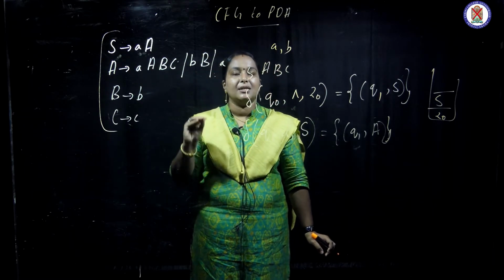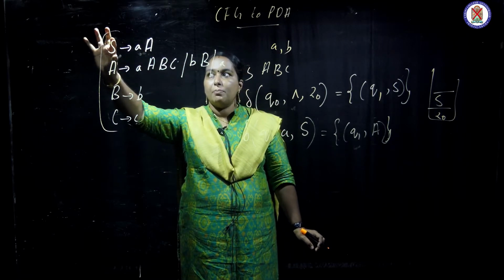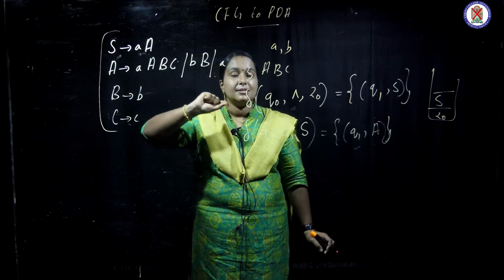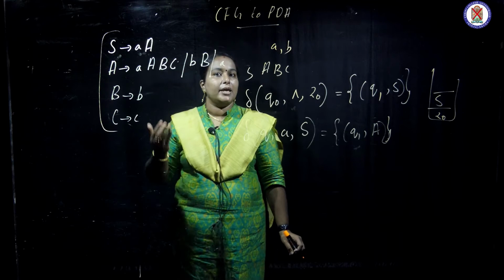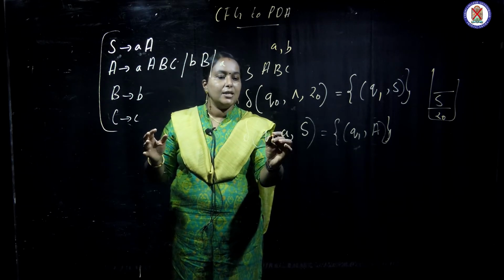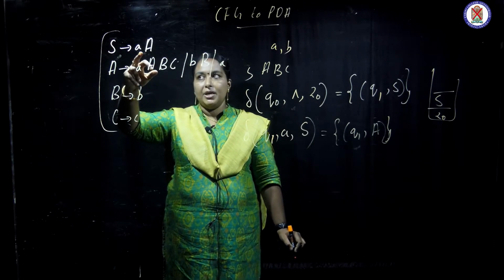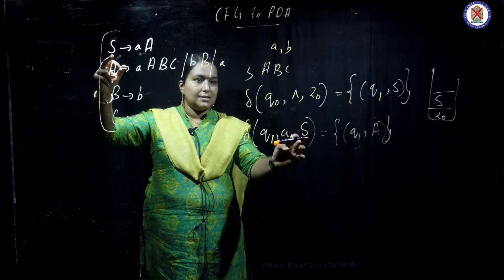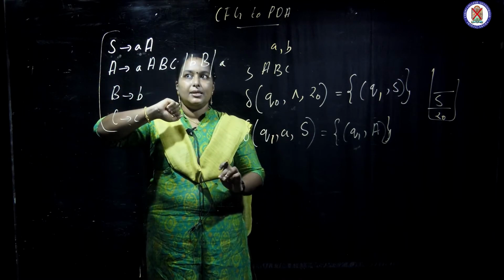We assume they are matched: a is coming and stack top is S. Every terminal symbol coming is assumed matched when we construct a PDA from a context-free grammar. So Q1 is the state, terminal a is coming and stack top is S, then this a and this a are matched.